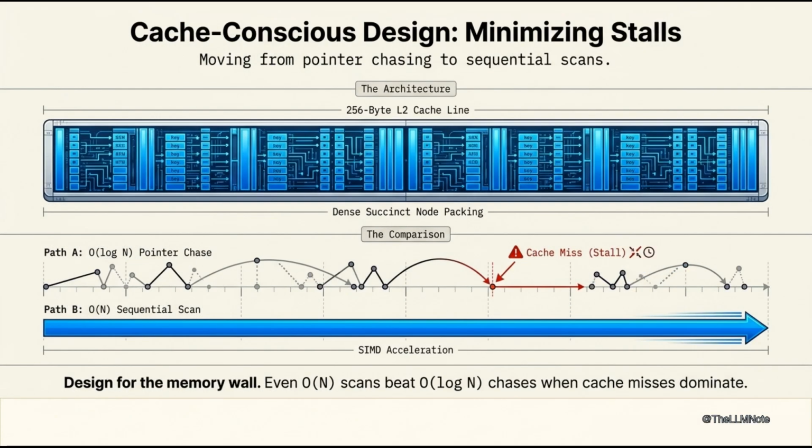Now let's zoom in on cache-conscious design, minimizing stalls. Modern structures are sized to CPU cache lines. B-tree nodes fit L2, 256 bytes, reducing DRAM fetches. Skip lists use fat nodes holding multiple entries per tower. Columnar layouts enable SIMD-accelerated scans. Succinct structures pack data densely to maximize bandwidth. The goal: move from pointer chasing to sequential scans. Even O(N) scans beat O(log N) chases when cache misses dominate. Designing for the memory wall, not the whiteboard. The constant factor is the new complexity.